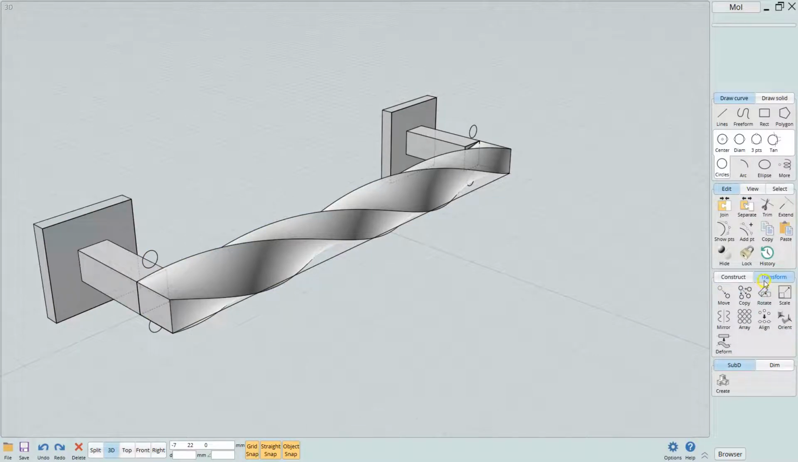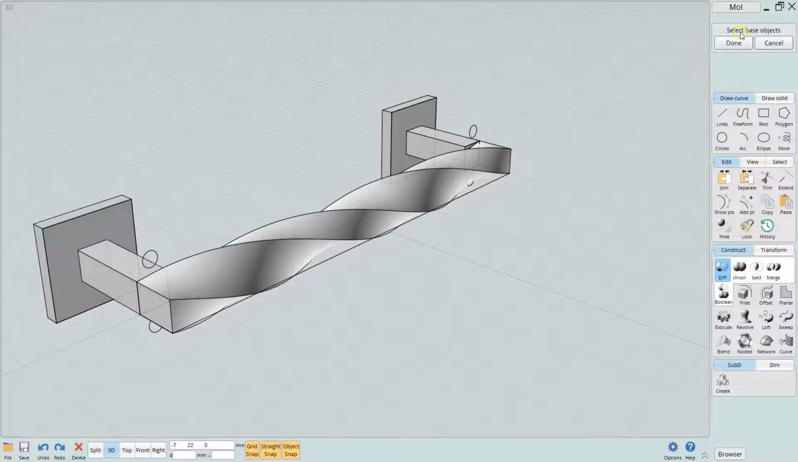Okay, so we're going to come over here to transform or construct. We're going to go to the boolean. Now it's asking to select the base of the object. So we're going to go here, both of these. Then say done. Now it's saying select objects to subtract, so we're going to do these, and then hit done. Okay, now we have our holes there.